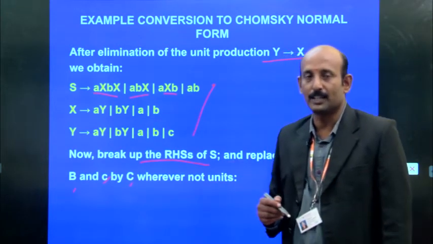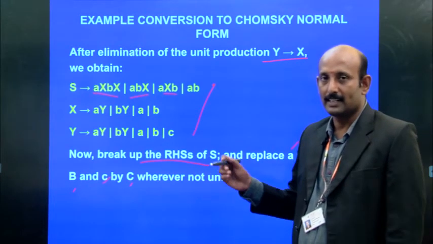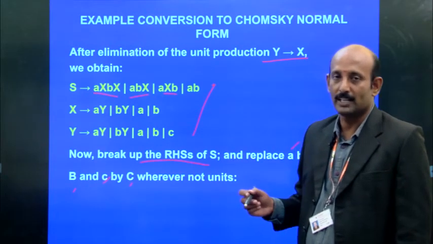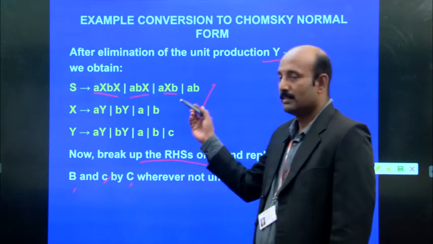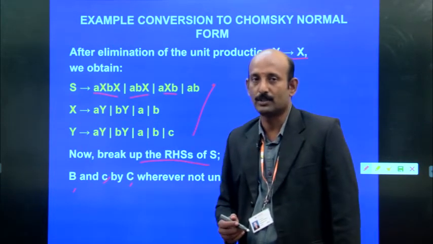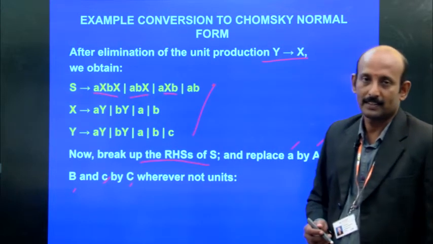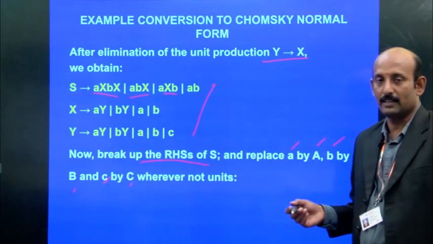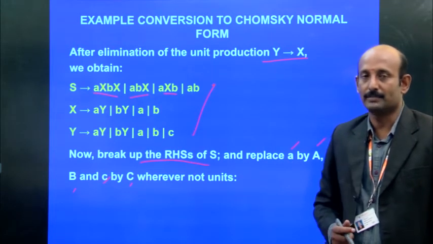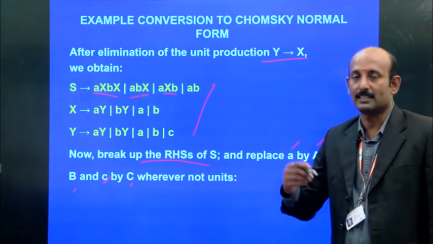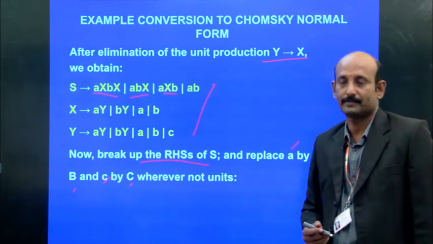This is as per the rule: if the right hand side contains 3 or more symbols, then we break up the productions into at most 2 symbols on the right side. That is the CNF property. Only then is it satisfying the properties of Chomsky normal form.